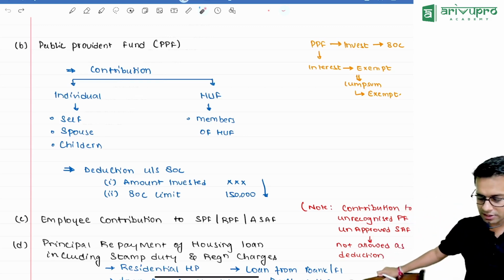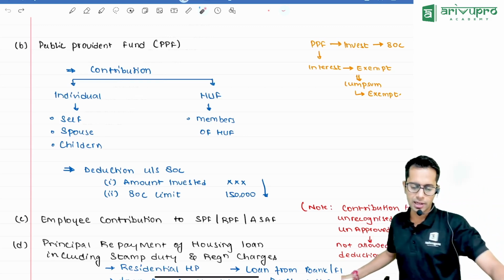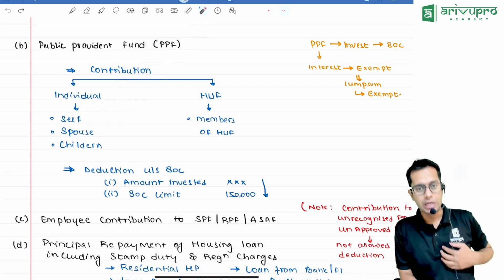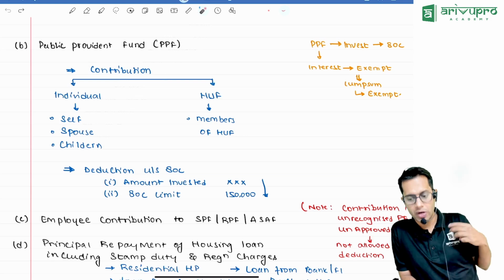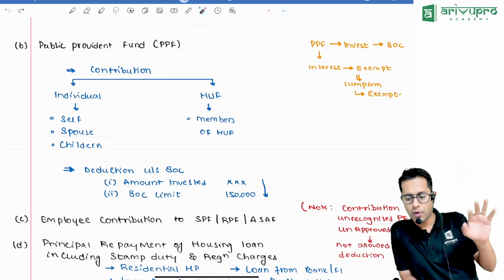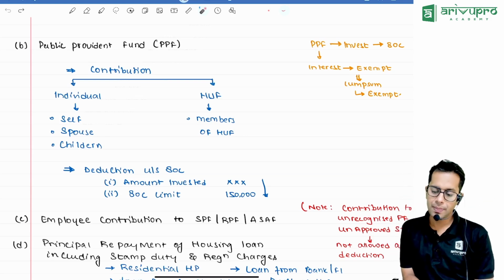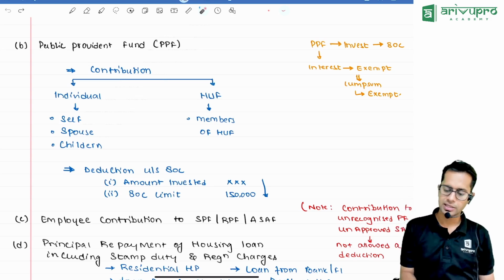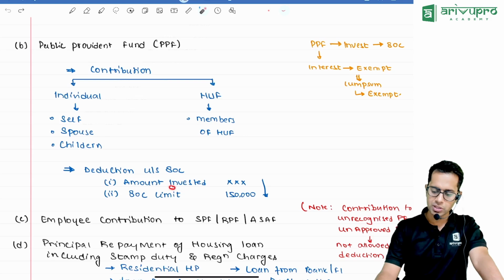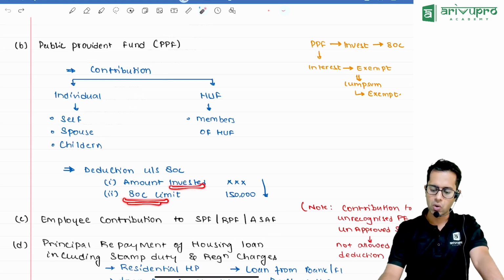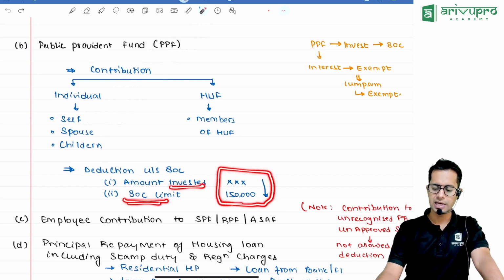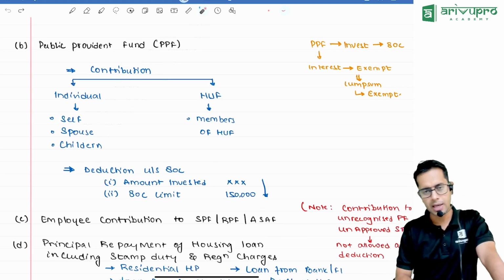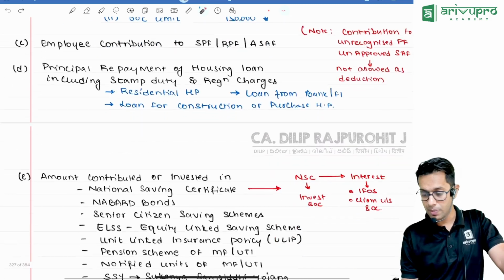Now what is this point telling, sir? Contribution made by an individual for himself, his spouse, or his children, and by an HUF for the members of the HUF, will be eligible for deduction under section 80C. How much is the deduction allowed, sir? The amount invested by you or the limit of 80C, whichever is less, is the amount of deduction which will be given.